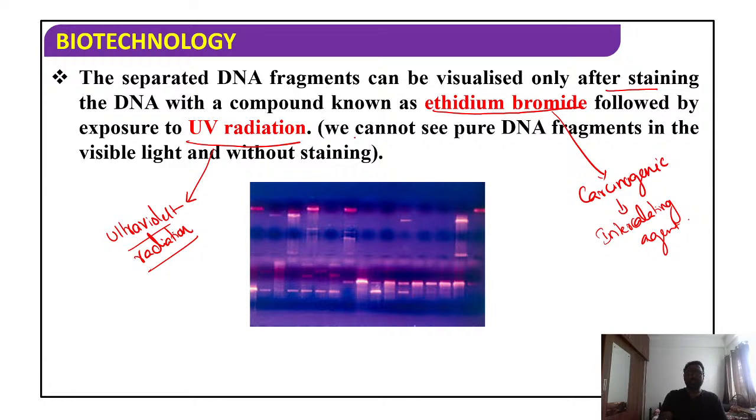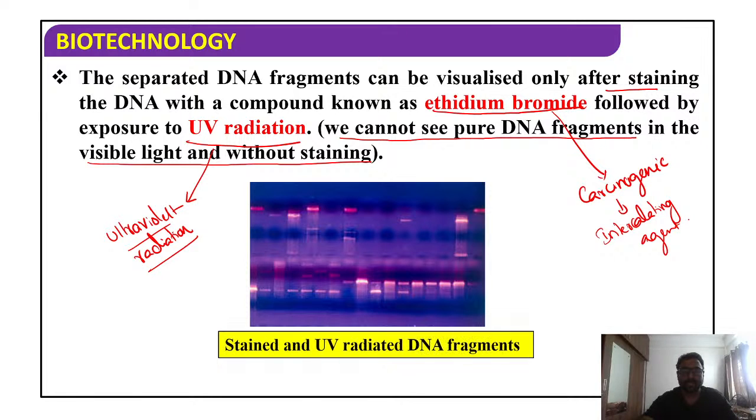So here, see students, we cannot see pure DNA fragments in the visible light without staining. You may ask, sir, why should we add ethidium bromide to the agarose gel? The answer is on the screen, in the bracket item. We cannot see pure DNA fragments in visible light without staining. Students, you see stained and UV radiated DNA fragments. This is the beauty of the DNA fragments.